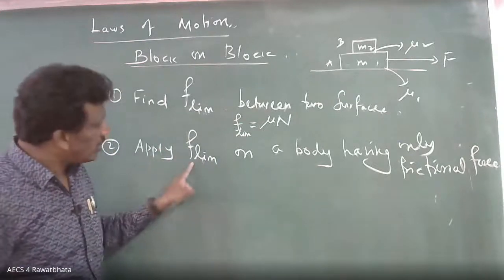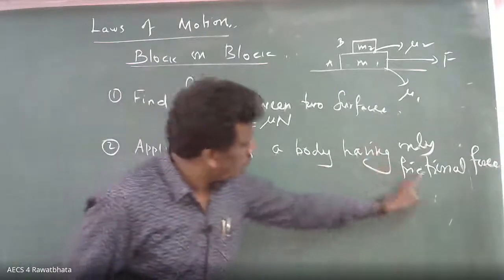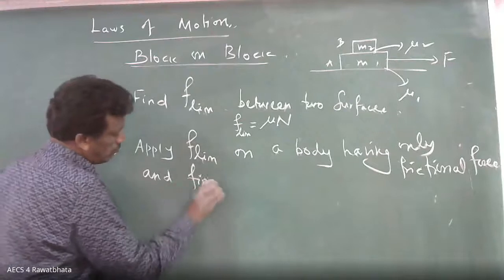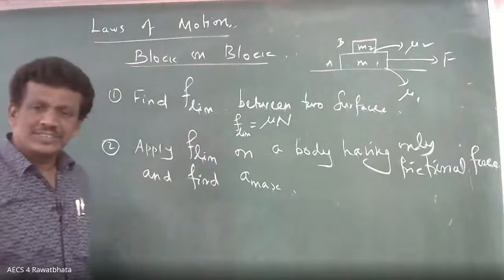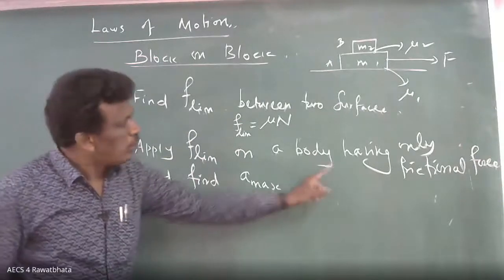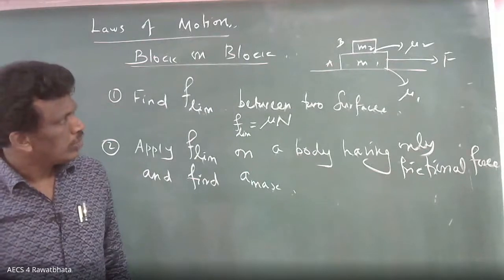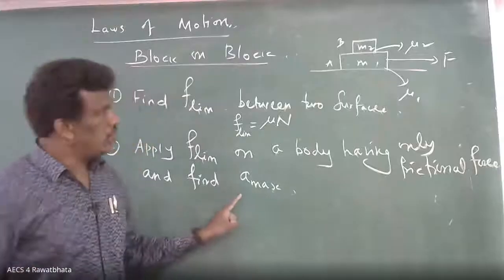Second one, what they are telling: apply F limiting on a body having only frictional force and find A max. Which body, you tell me? A or B? M2, B. B, correct.